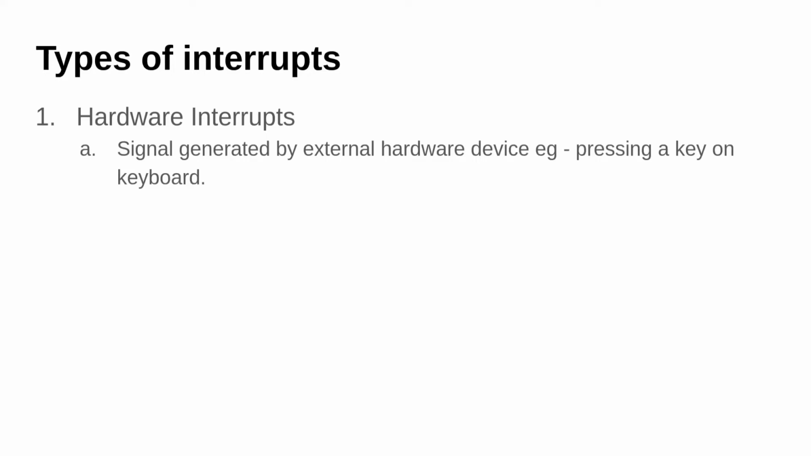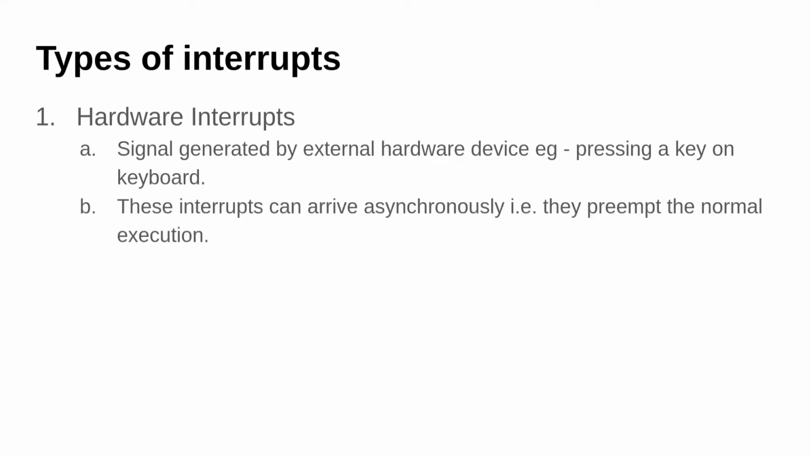So let's say we are pressing any key on our keyboard, so that creates a signal which is an interrupt itself. Those types of interrupts which come from hardware are known as hardware interrupts. These interrupts can arrive asynchronously. The meaning of asynchronously here is that they can preempt the normal execution. Let's say we had a program running and then we press escape or Alt F4 to quit it. Those are preemptive. We can stop the current process, execute this interrupt first, and then continue with it.